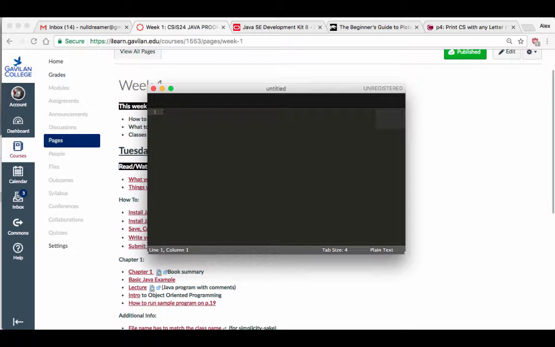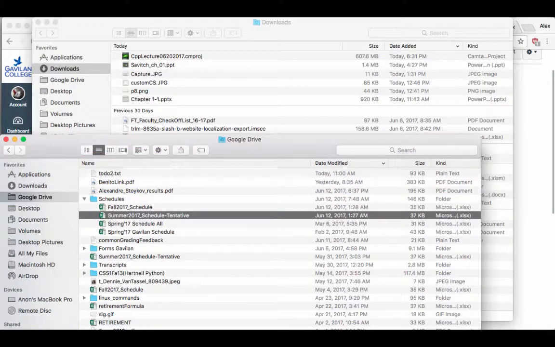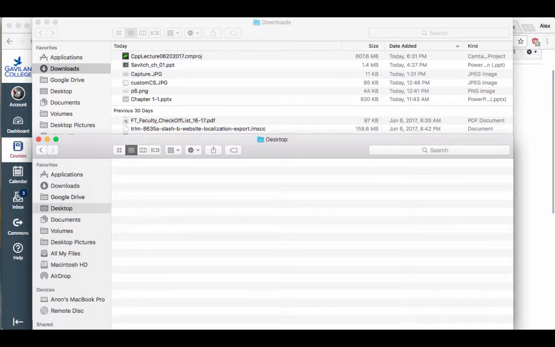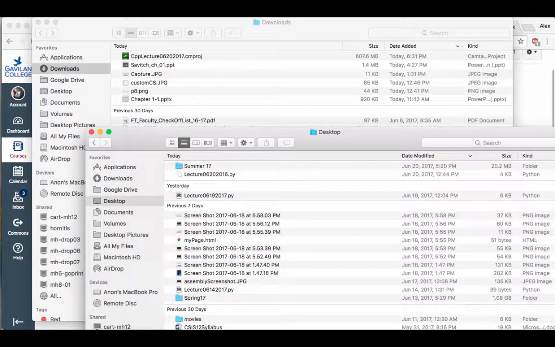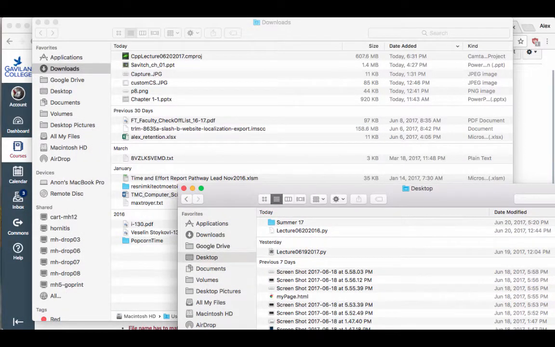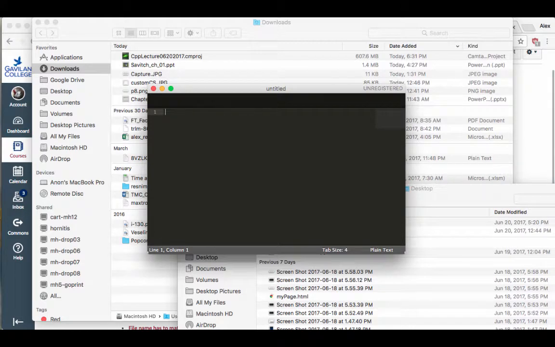So first of all, let me go and open up this little thing here. I'm going to put all my stuff on the desktop. Okay, so I'm going to be saving my file on the desktop, and I'm going to show you a simple example of a Java program.